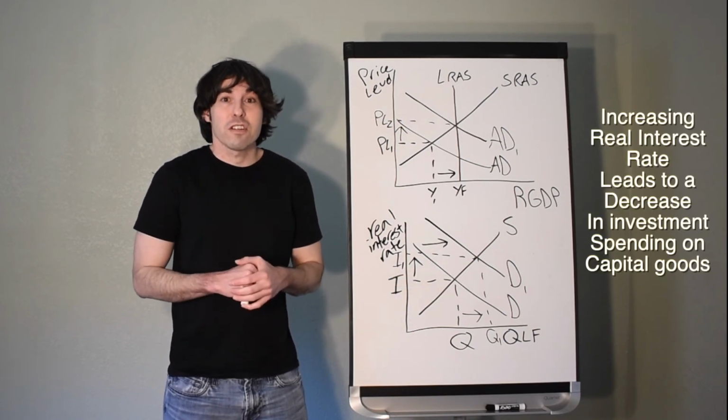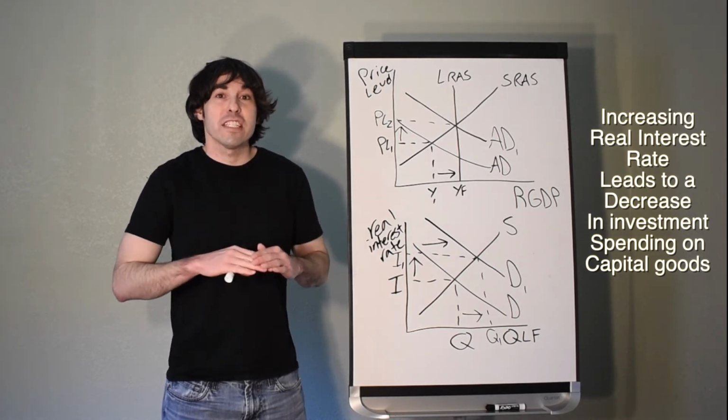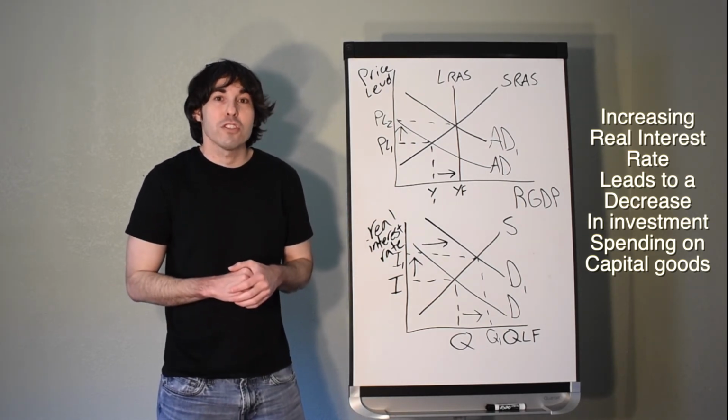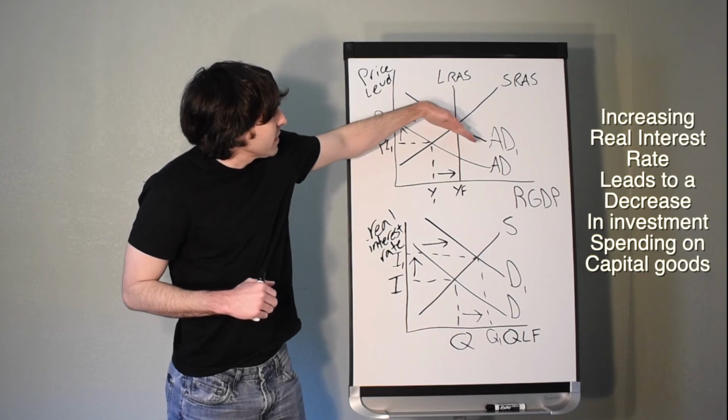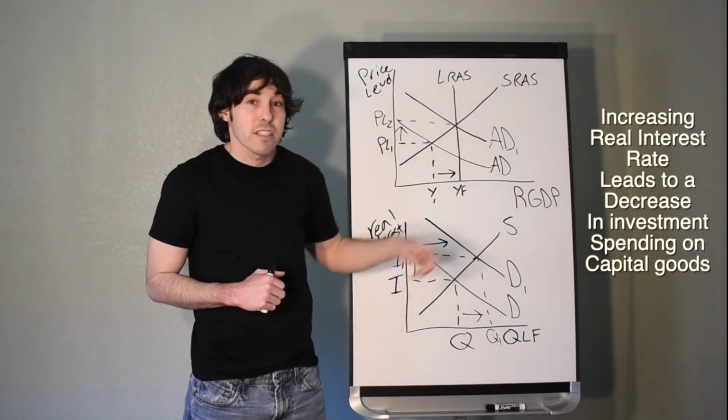Particularly businesses are. Now that it costs more to borrow money, businesses are going to slow down on their interest-sensitive investment spending on capital goods. That could cause aggregate demand to decrease back to the left a little bit, because remember, investment spending is part of our aggregate demand curve.